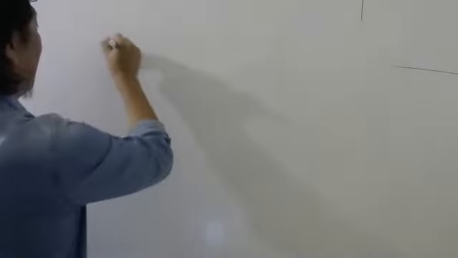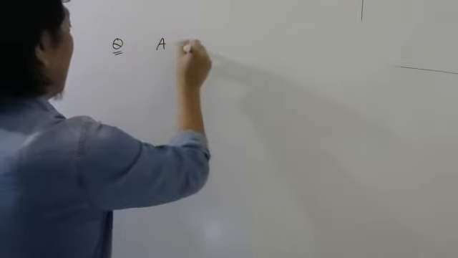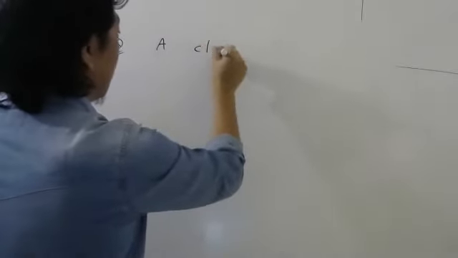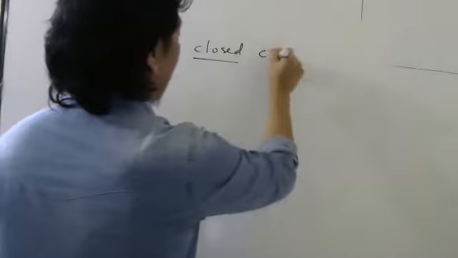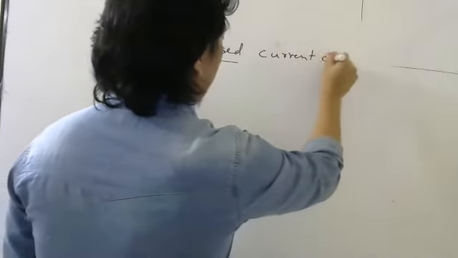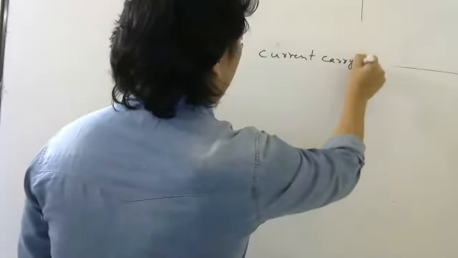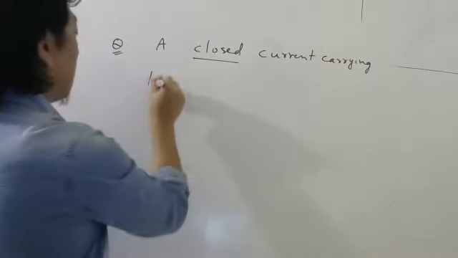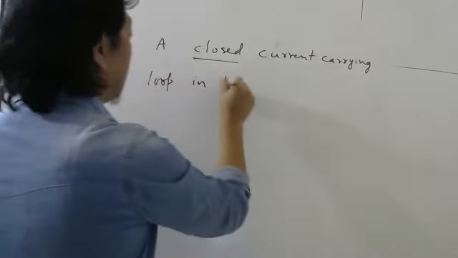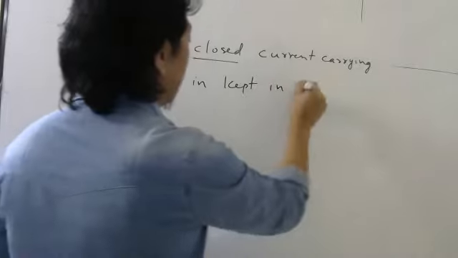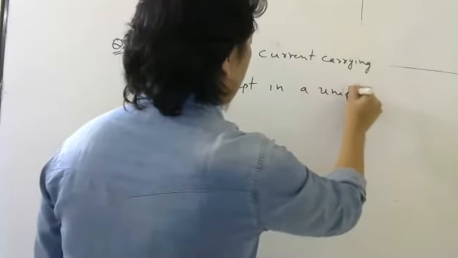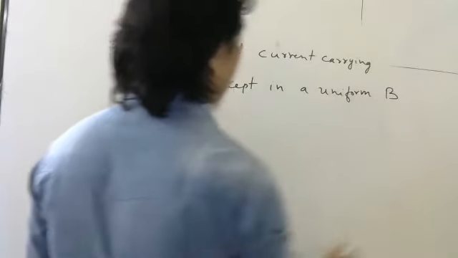If you will be able to say this one mark question, I will feel very happy. A closed current carrying loop is kept in a uniform magnetic field.